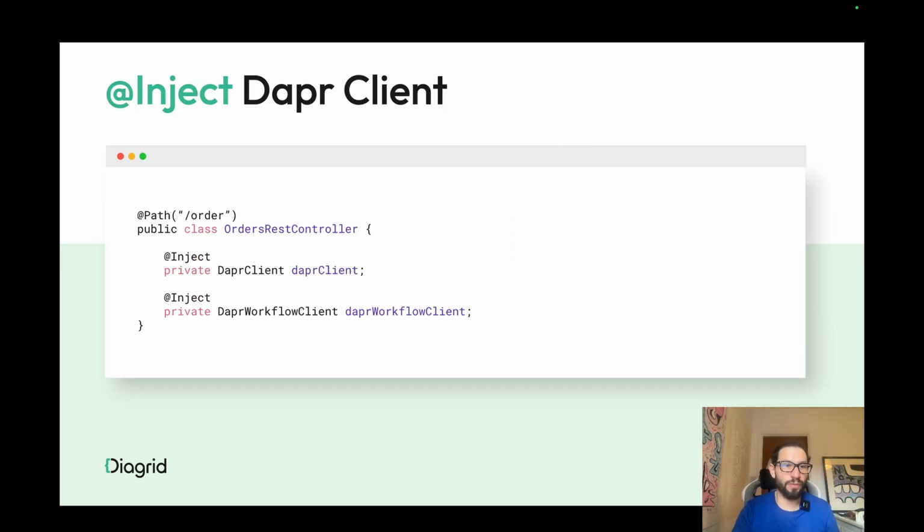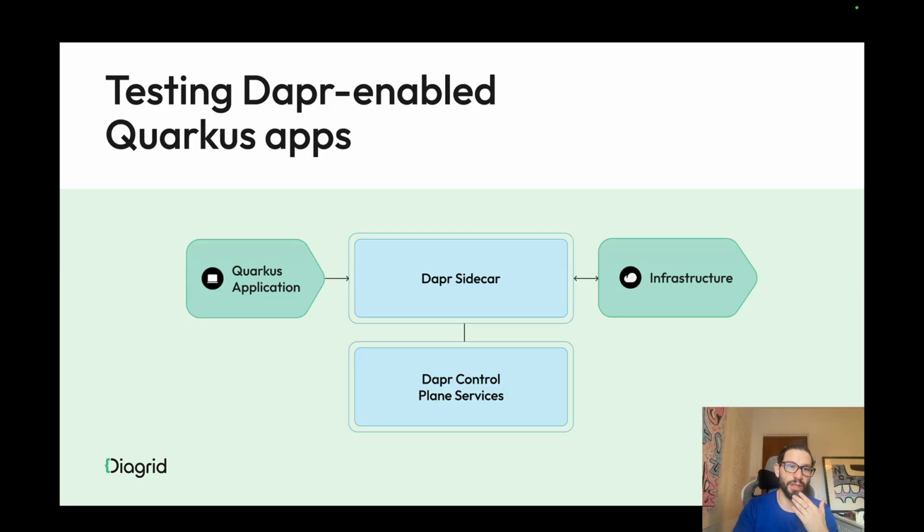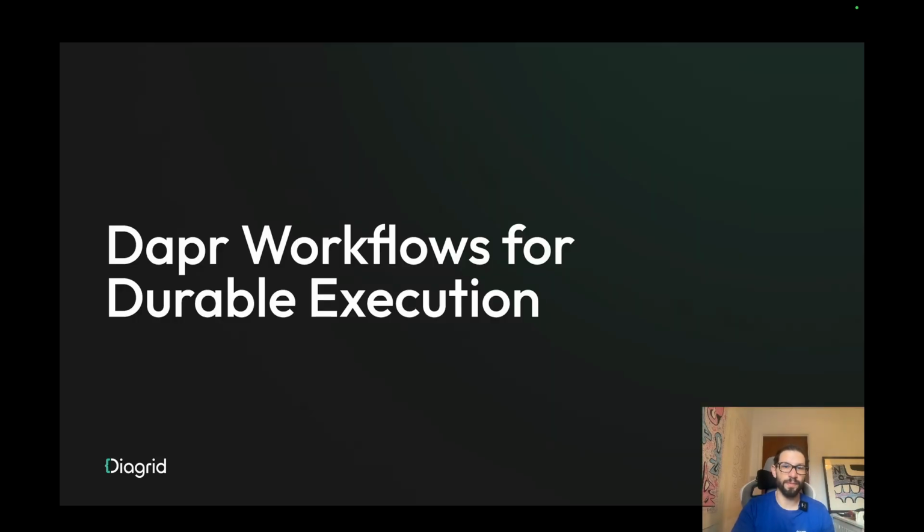And as I mentioned before, similarly to what we do in Spring with AutoWire, you can inject these clients. Again, it will use the environment, the properties from the application to figure out where the Dapr sidecar is running so it can connect. In Quarkus, you use Quarkus Dev, a specific CLI for Quarkus to start the dev services, which will bootstrap all the Dapr containers. Similarly to Spring Boot, whenever you start your application with Quarkus Dev, the sidecar and the Dapr control plane services will be bootstrapped.